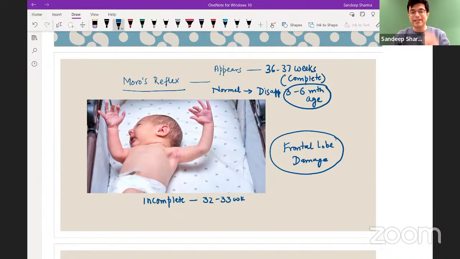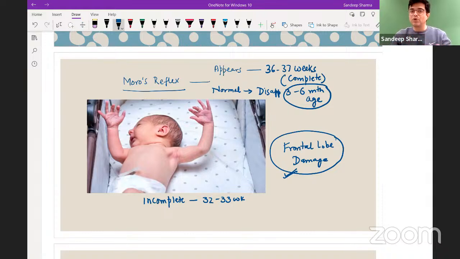Frontal lobe is inhibitory in nature, and as age increases beyond 6 months, you see that the frontal lobe takes over and the primitive reflexes like Moro's reflex tend to disappear. So hypothetically speaking, if a child has persistence of Moro's reflex beyond 6 months, what should you suspect? Frontal lobe damage should be suspected, right? That's the first point. Second point to understand: can Moro's reflex appear in an adult?